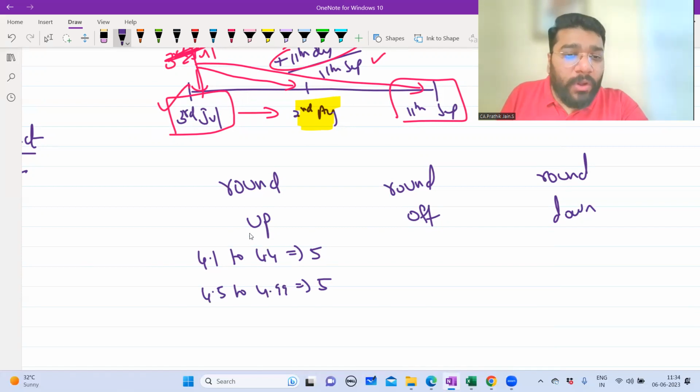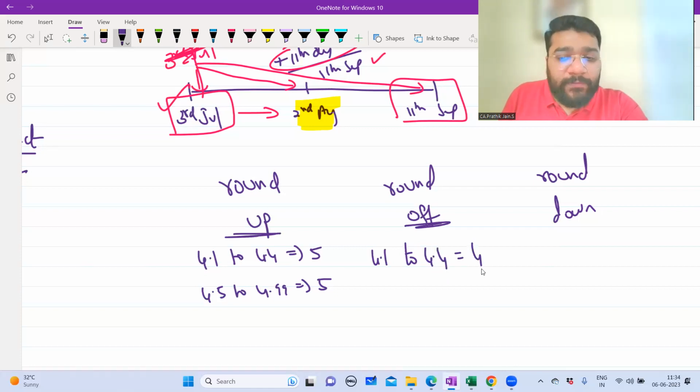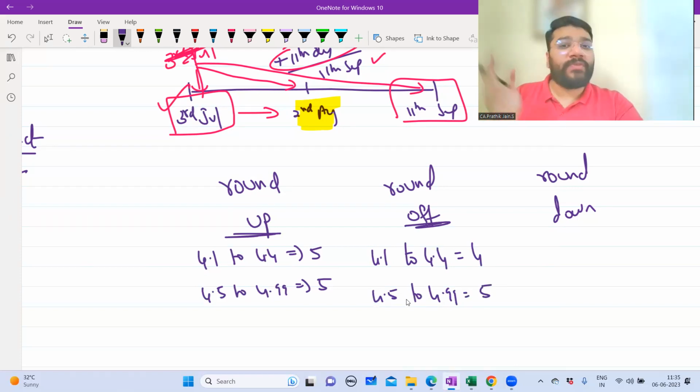Now, whenever they say round off, 4.1 to 4.4 will always be 4. Round off means up to 0.4, it will be 4. From 4.5 to 4.99, it will be 5. From 4.5 onwards, you will round up. So whenever it is round off, from 4.5 and onwards, you will round up to the next number. Up to 4.44, you will treat it as 4 only.